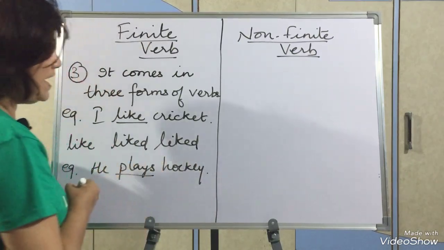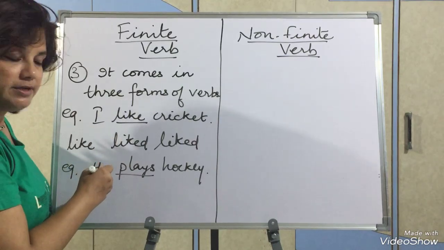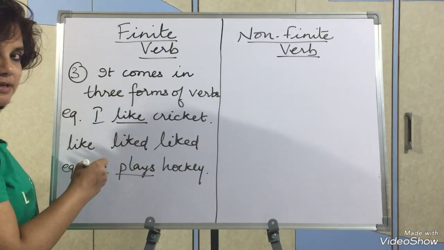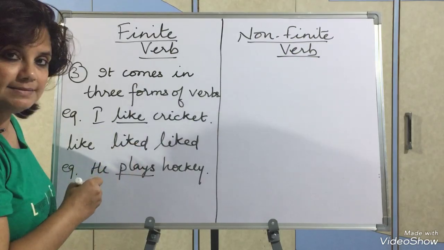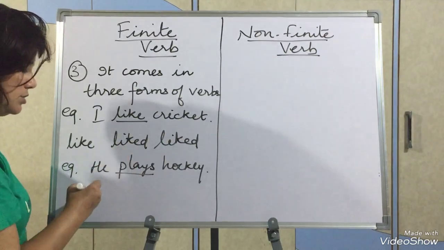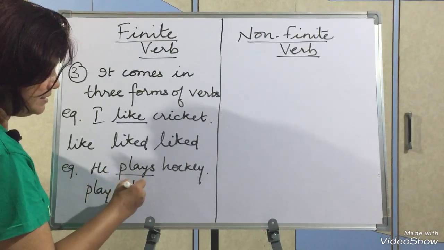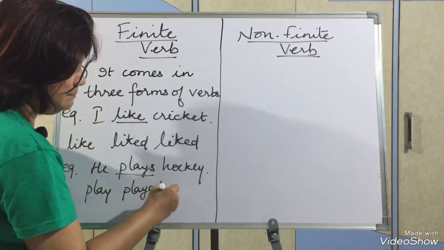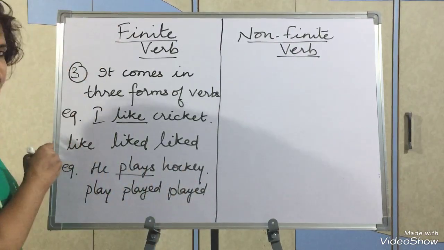This is a finite verb. Why is it a finite verb? Because it has a subject before it. Then it depends on the subject. If in place of he I write they, plays will become play. So it depends on the subject. It also comes in three forms: play, played, and played. Okay, this is the meaning of this point.